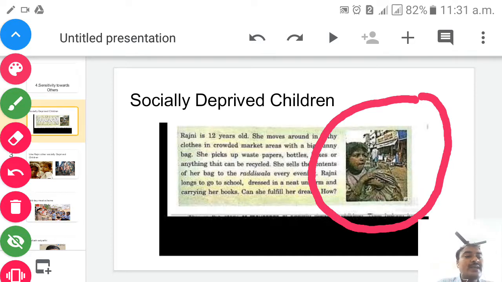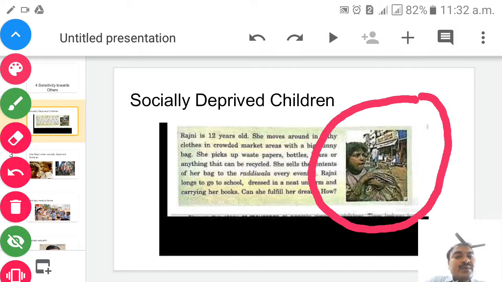So every day, children, early in the morning when she wakes up, she goes in dirty clothes to a crowded market with a gunny bag. Why does she go, children? She picks up waste papers, bottles, boxes or anything that can be recycled. She sells the contents of her bag to the Raddiwala every evening. Rajni longs to go to school dressed in a neat uniform and carrying her books. Can she fulfill her dream? How? So see, children, once again I will show you.